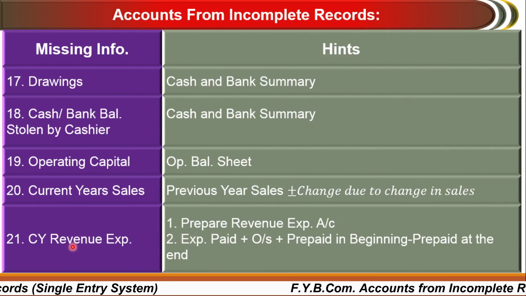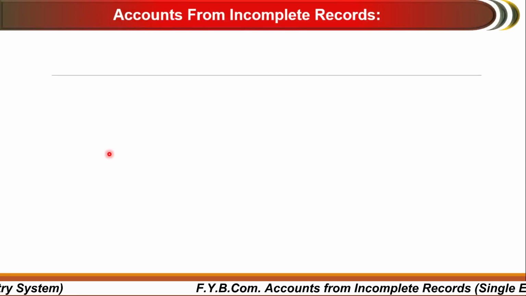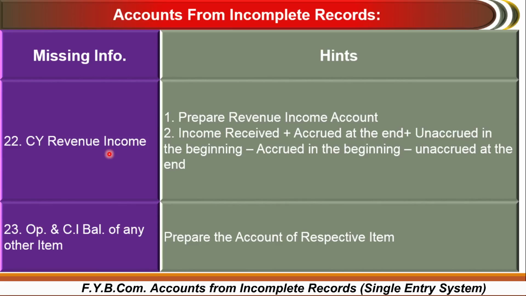You can calculate it by preparing the revenue expenses account, or expenses paid plus outstanding plus prepaid in the beginning, or minus prepaid at the end. So these are some hints for converting the single entry system into the double entry system. Accounts from incomplete records. The next missing information may be current year revenue income. You have to prepare the revenue income account, as well as income received plus accrued at the end plus unaccrued in the beginning, or minus accrued in the beginning, or minus unaccrued at the end. So these are some hints, and finally, the last hint is opening and closing balance of any other items.